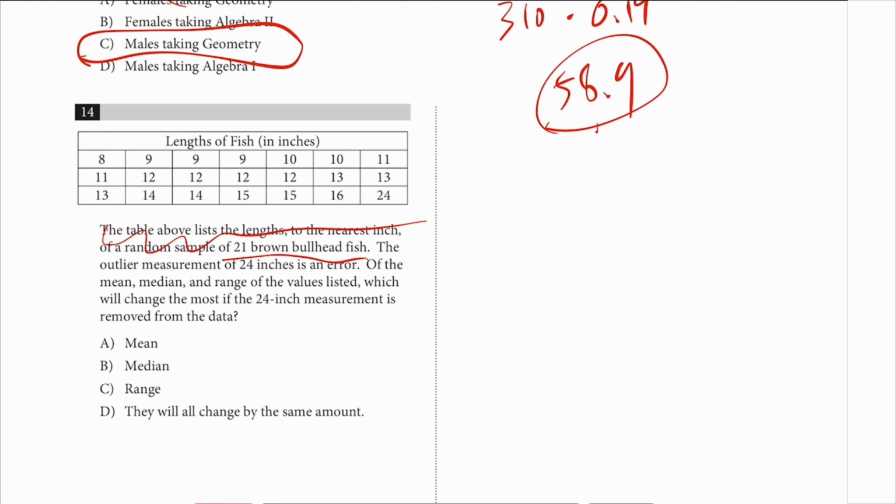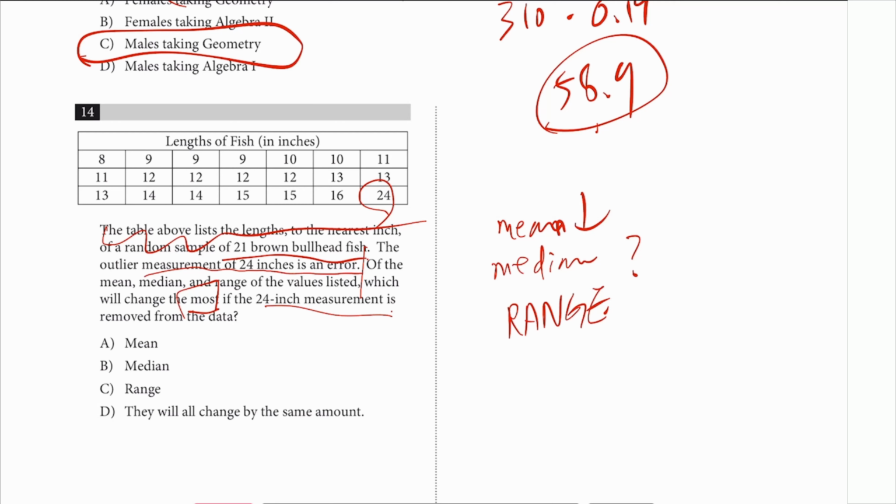Number 14, table. 21, brown bullhead fish. The outlier measurement of 24 is an error. Which of the mean, median, and range will change the most if 24 inches is removed? Okay, so first off, if you remove that, yeah, the mean's going to go down because you just took out the big one. And then the median may not change. I don't really know. But range, it'll change, of course, because if you think about it, the range is big minus the small, right? So 24 and 8, before that was removed, the range was 16.